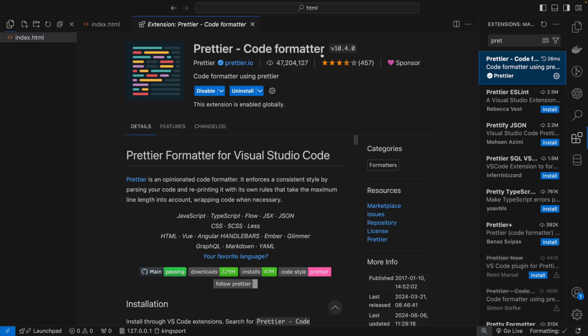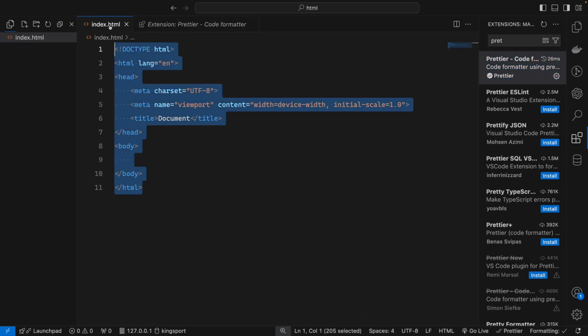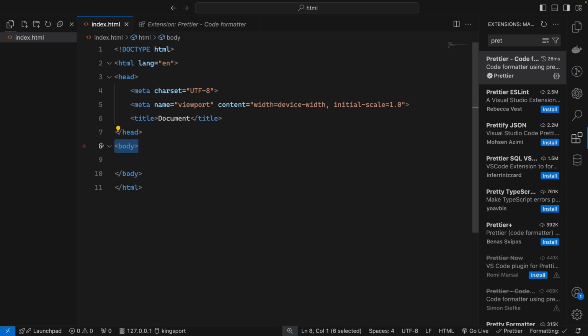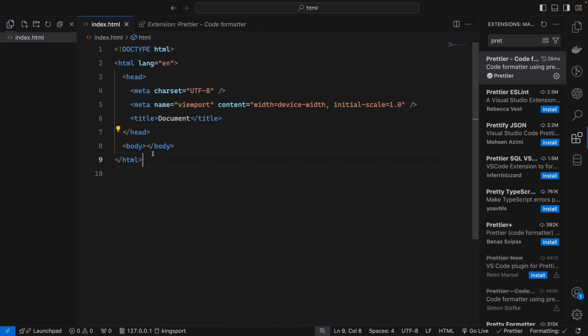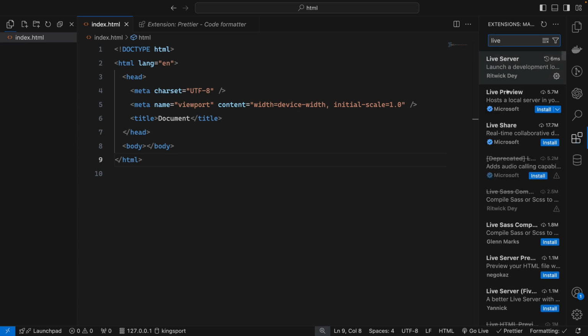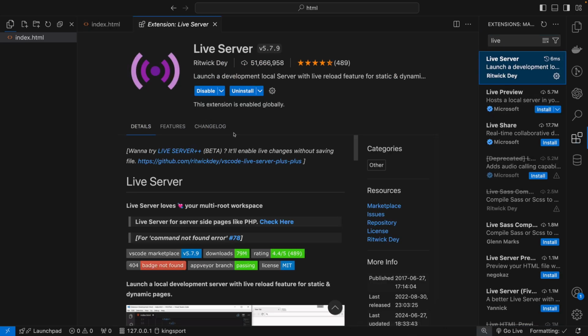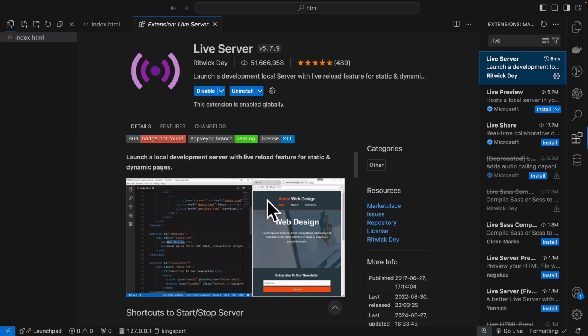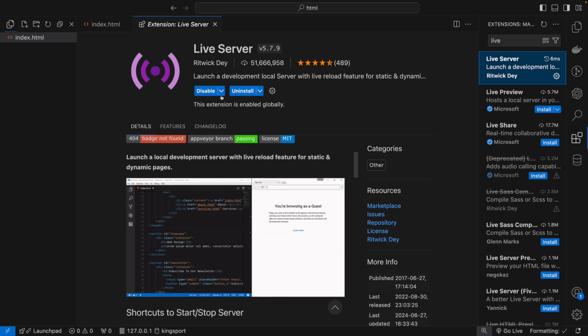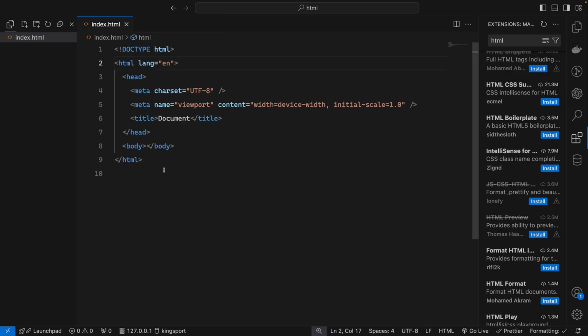It is especially for code formatting. When you write the code, your code goes from one indent to another, and at this time it is not in line. You can format the document, or use the shortcut, no problem. So format, and now it goes back to the beautiful code format style. Also, I would like you to install Live Server. That Live Server is really nice. You can open your HTML without refreshing again and again. I have already installed it.